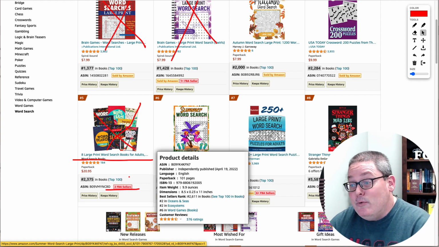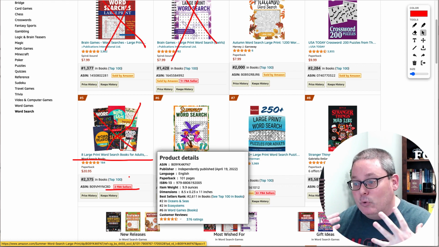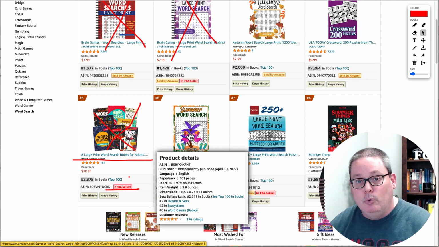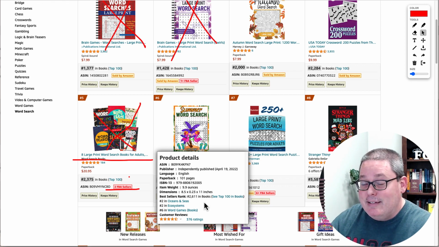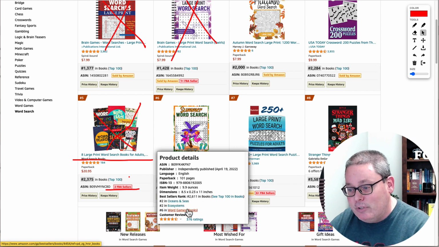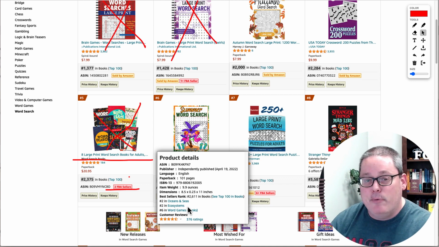Of course, you can see the cover. You can determine that for yourself if you're able to design that cover or if you're able to outsource that cover. And then again, the actual interior of the book, just like I've shown here on the channel, there are simple tools and you can get access to word lists or easily create them yourself. Very simply put this book together and then think about where and how I'm going to compete. You can see here this is currently ranking because it is a seasonal type book for summer word searches, but they've also ranked it in ocean and seas ecosystems, which I don't think is legitimate, but maybe they thought that was a good idea. I would personally stay away from that.